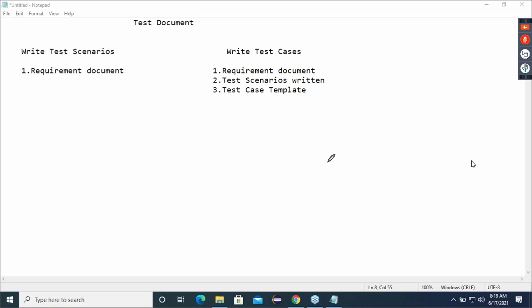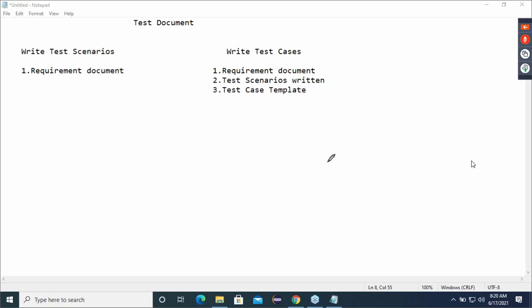Next, what is the problem for you in an interview? Because I'm giving you two options: I can write test cases directly, or some company will write test scenarios. In the interview, you will be confused about what to tell. Sir, should I say that we write scenarios and then we write test cases? Or should I say that we directly write test cases? Yes or no? Because you don't know which company it is.